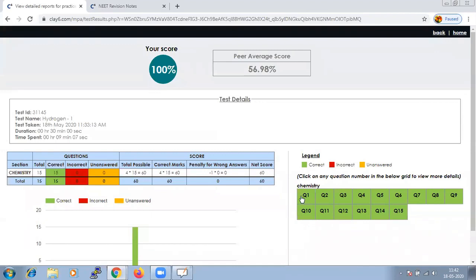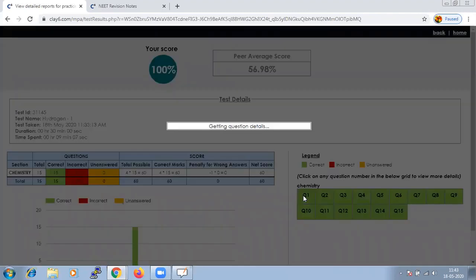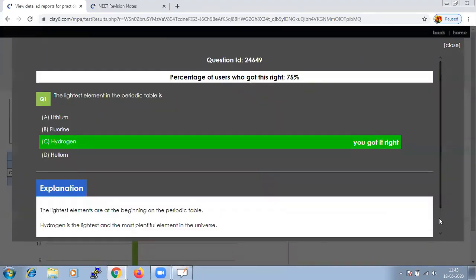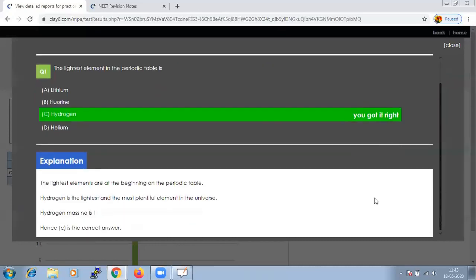And if you go to each question, here we have done all the 15 questions correct, but in case we would have done any question wrong, it would have been indicated red in color, and if we leave any question unanswered, it represents orange color. And if you click on each question, that will give you the explanation as well as the right answer in case you would have gone wrong.